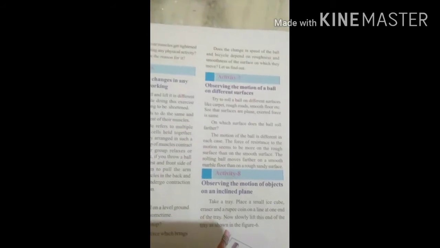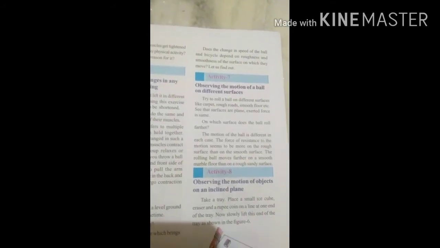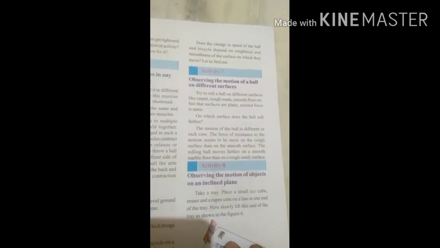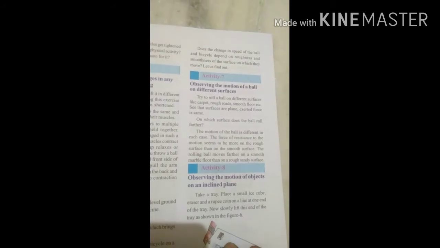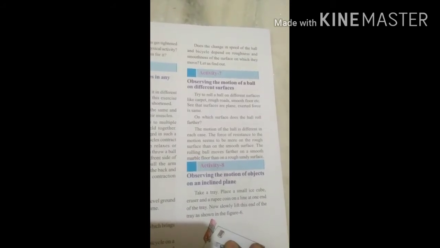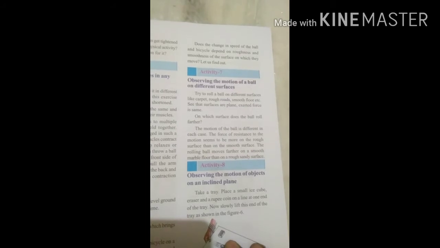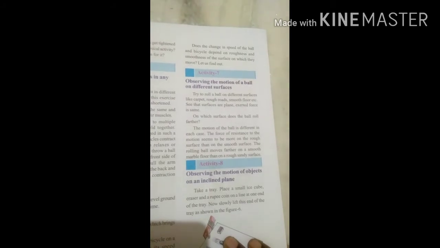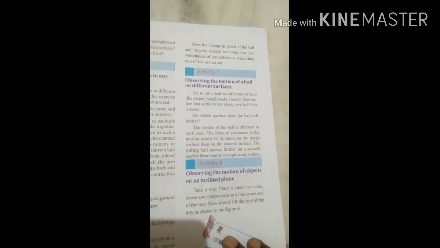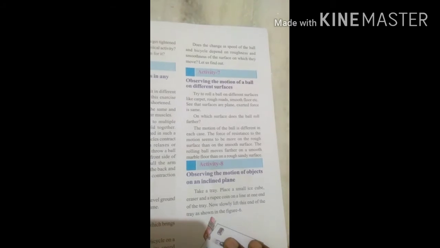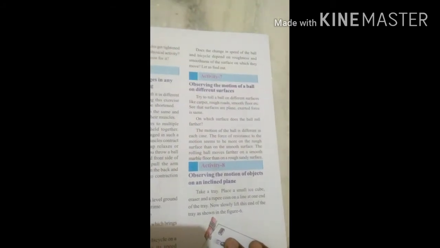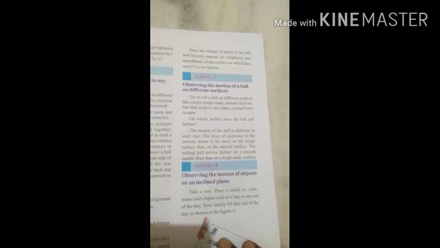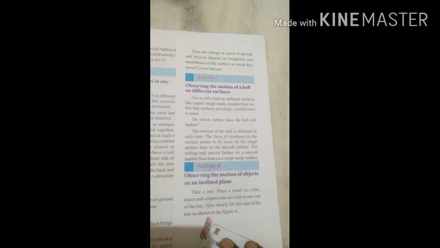Tell me, think. See here, the motion of the ball is different in each case. Yes or no? On a rough surface the motion of the ball is different, and on a smooth surface it is different again. In case of a smooth floor, the ball moves smoothly. In case of a rough surface, the ball moves with difficulty. Why? The force of resistance to the motion is more on the rough surface. On the smooth surface it goes very smoothly.